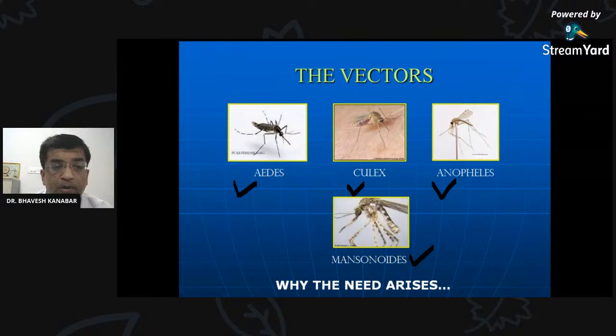We are going to talk about why there is a need for these mosquito control measures. We have to start with the diseases because mosquitoes spread some diseases. Yes, Tejas is replying filariasis. Which are other diseases? Japanese encephalitis, Arjun, Rajiguru. Which are other diseases? Filariasis, Japanese encephalitis. Aditya is saying elephantiasis, Urvik. Yes.